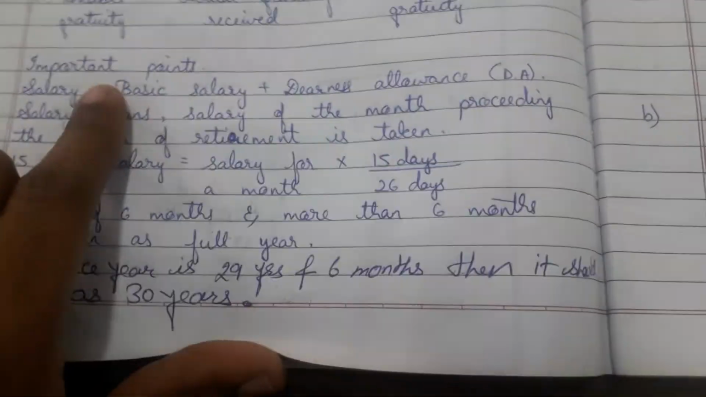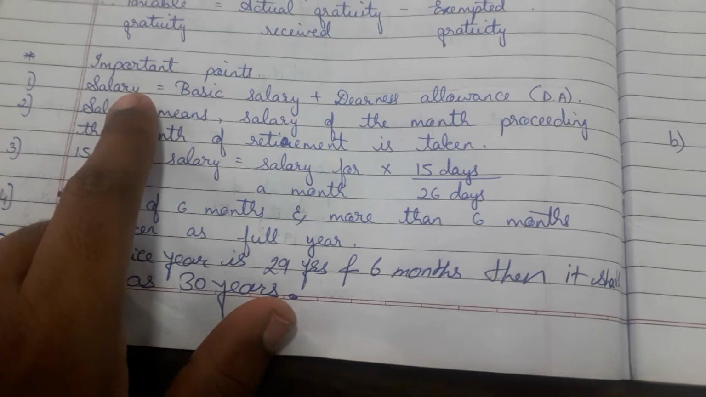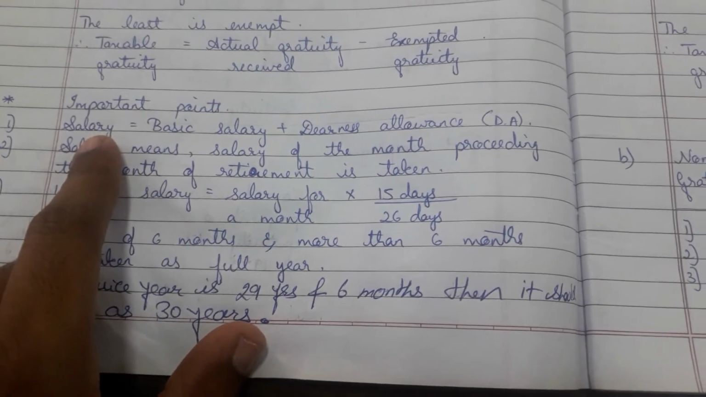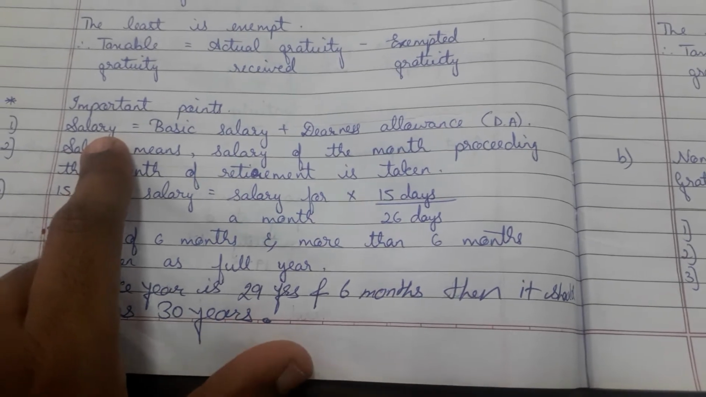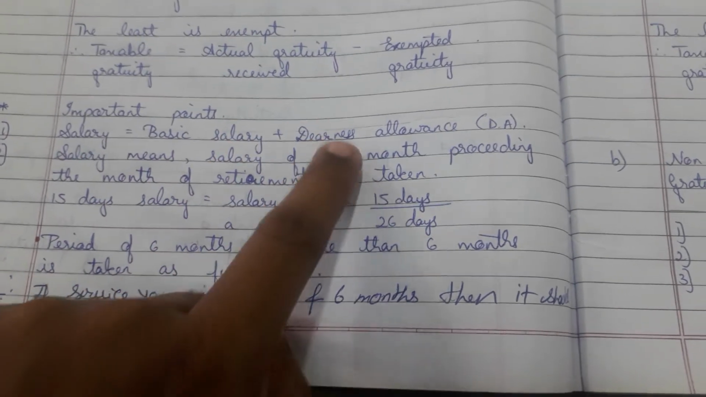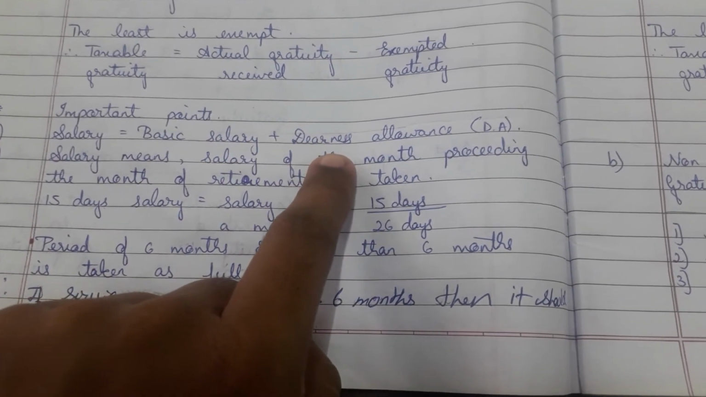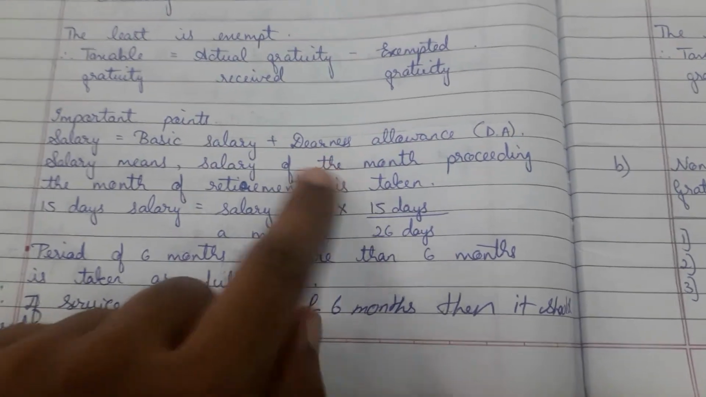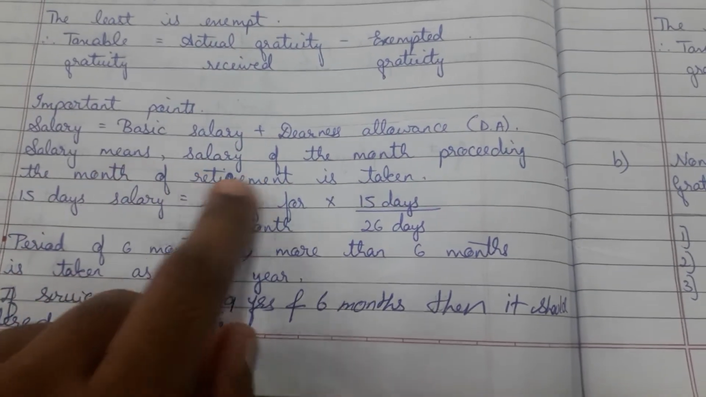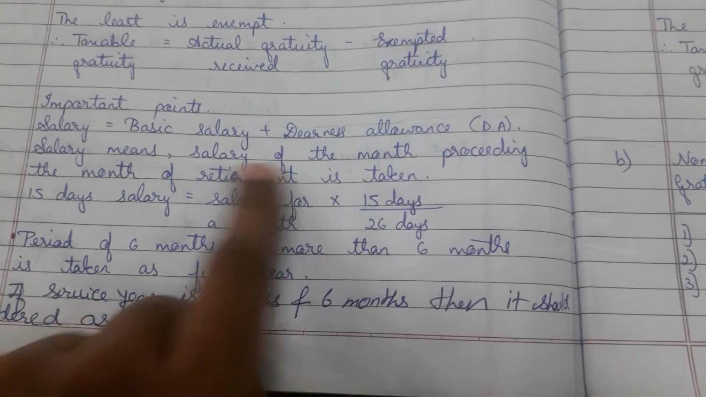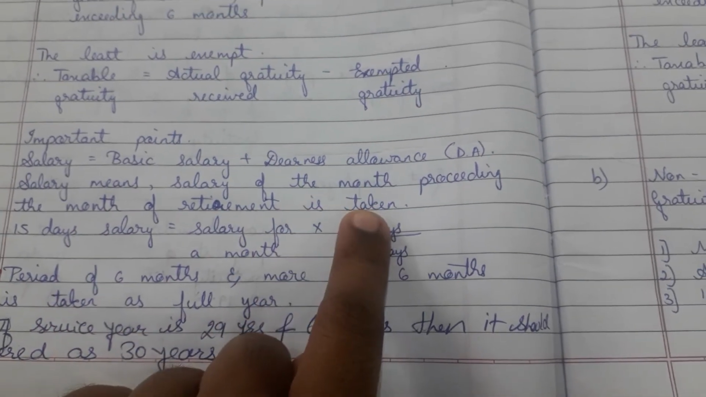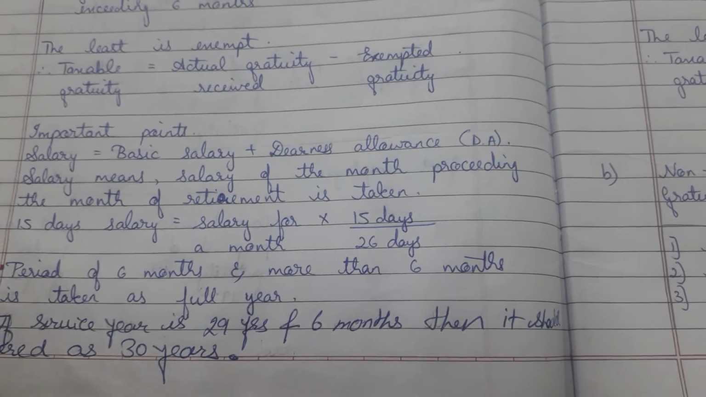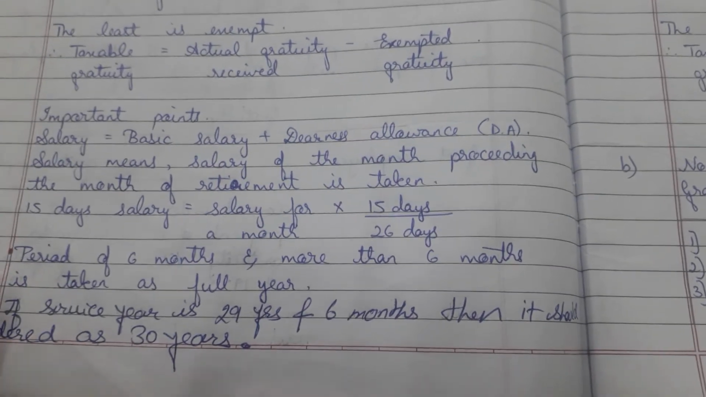Now, very important points to remember. What is included in salary with regard to gratuity? Salary includes basic salary and dearness allowance. Very important: basic salary and DA. Salary means the salary of the month preceding the month of retirement. That means the salary of 1 month before retirement will be taken.